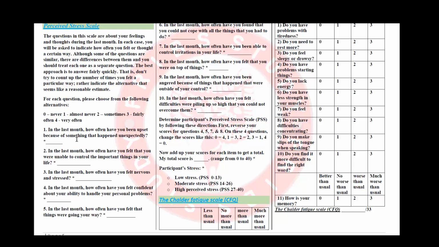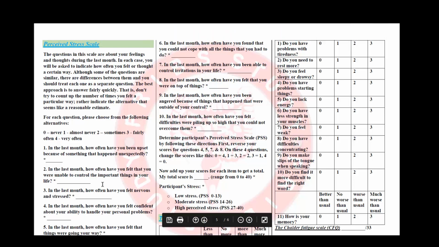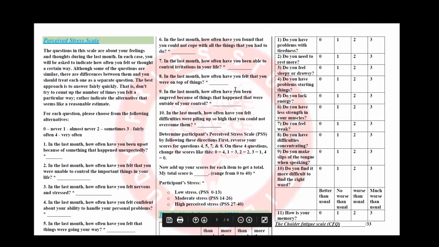For example, we are asking the patient if they have been upset in the last month because of something that happened, if they felt nervous or stressed, if they have felt that things were going their way, so they were okay, they were all right. Question number 8, we are asking if they have felt they are on top of things, everything is under control. We are asking them if they have felt there are difficulties piling up so high they could not overcome them.